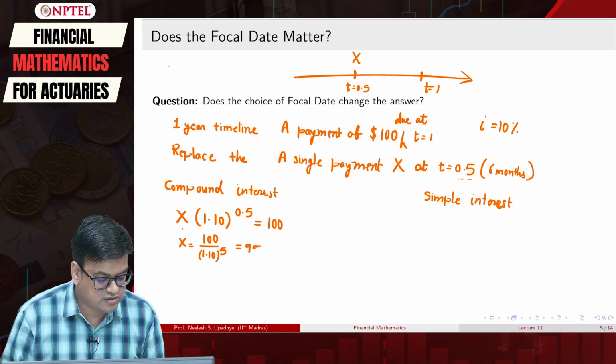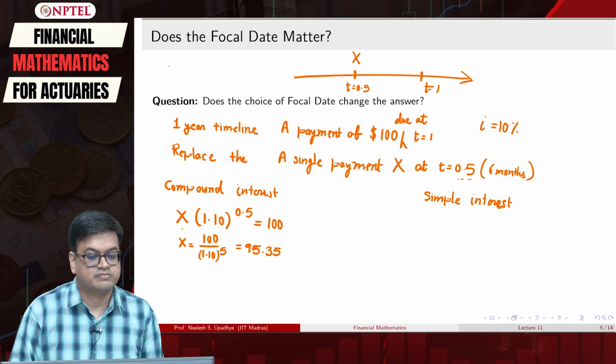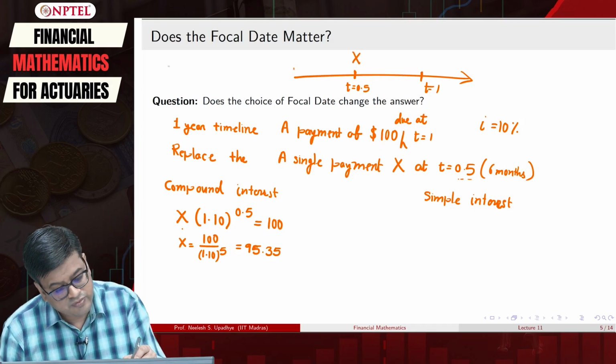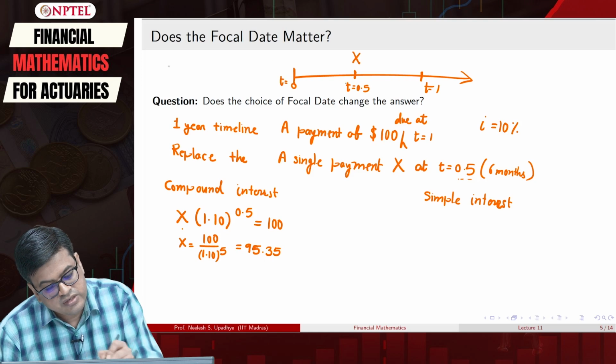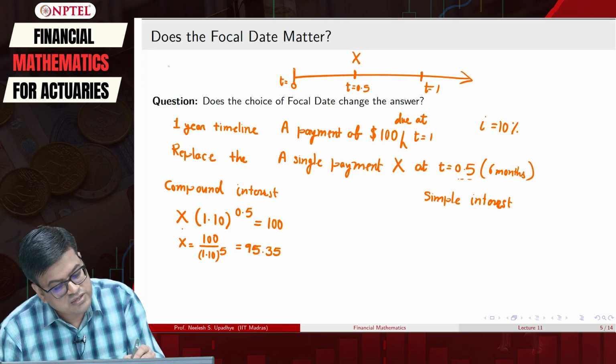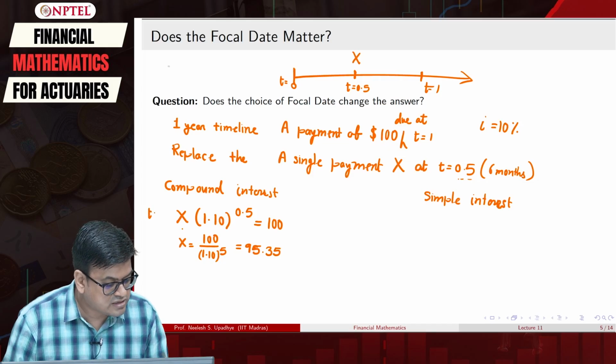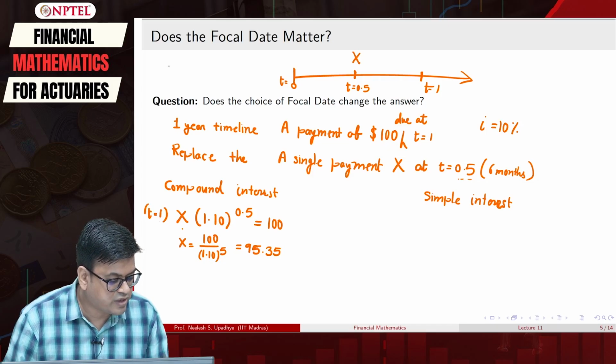Do the calculation on your calculator, it is going to be 95.35. Now, what we will do? We will take this focal date t to be equal to 0. So, I need to bring all these values to time point 0 and calculate. So, this is a calculation with focal date t equal to 1.